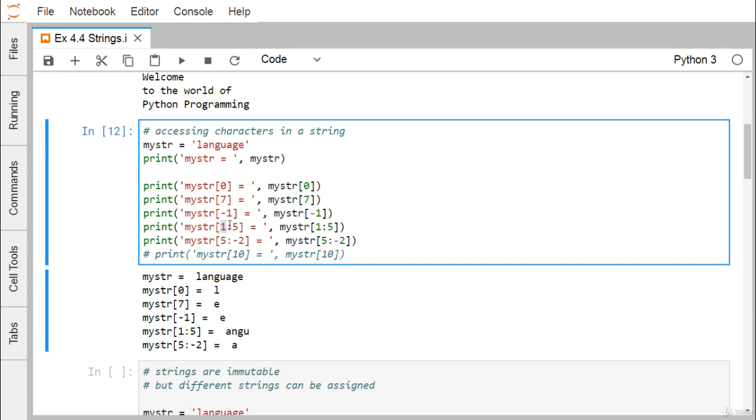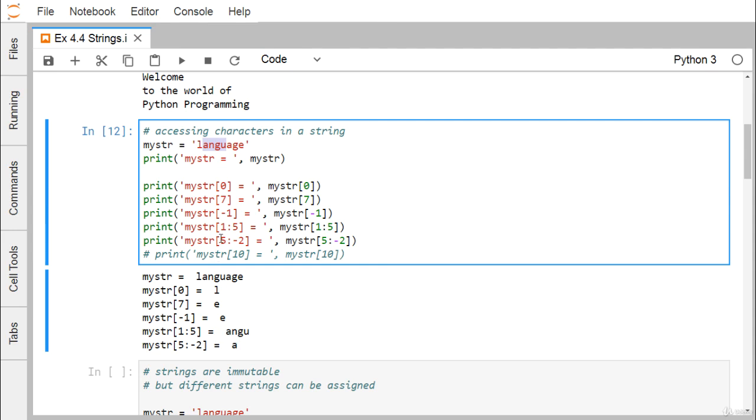Next one is 1 to 5. That means index numbers 1, 2, 3 and 4, because 5 will always be exclusive. The stopping index number will always be exclusive. So 1 to 5 means 1, 2, 3, 4. Here we are mentioning 1 and 5 separated by a colon. Index 0 I'm not going to take. So there is a character at the position index 1, then 1, 2, 3, 4. So I've taken ANGU, and you see we're getting this output.